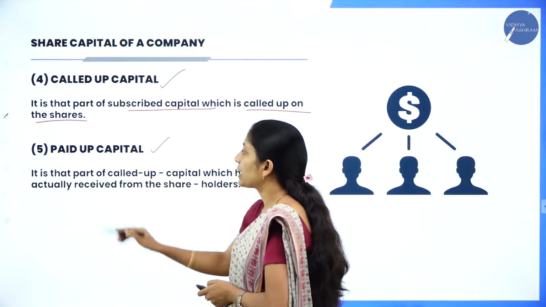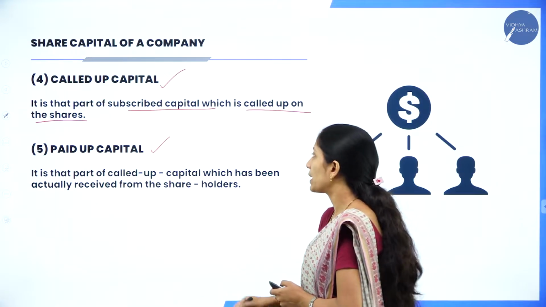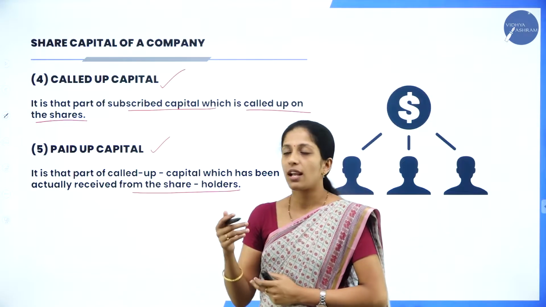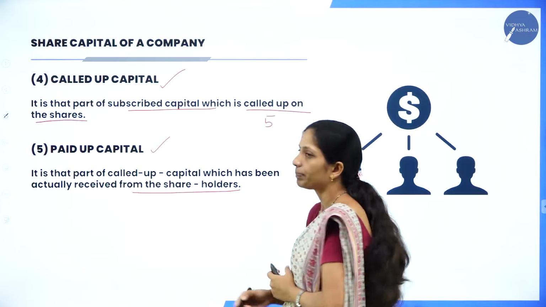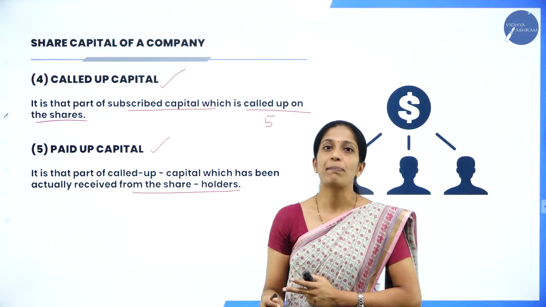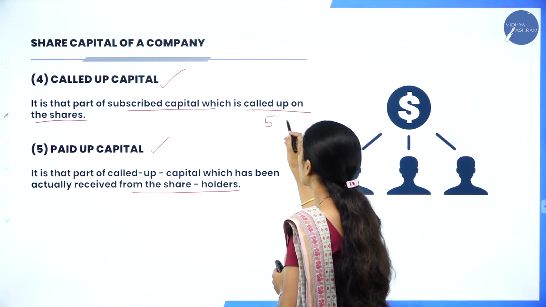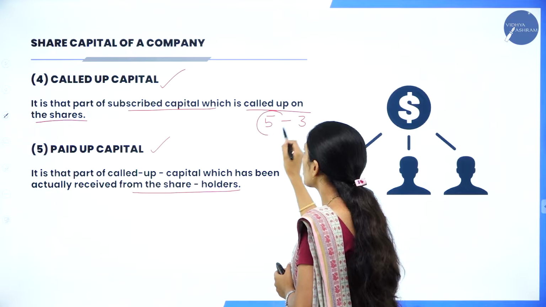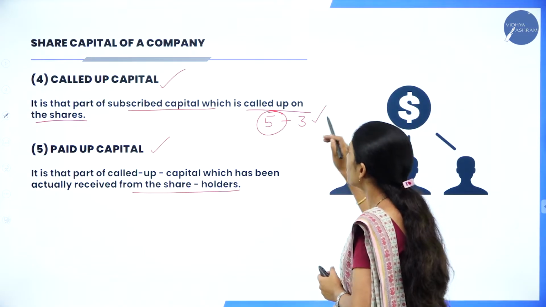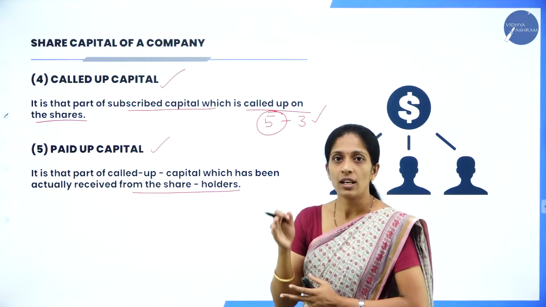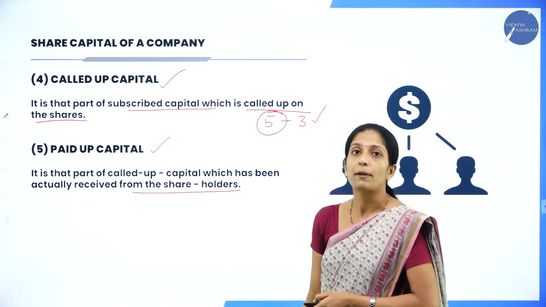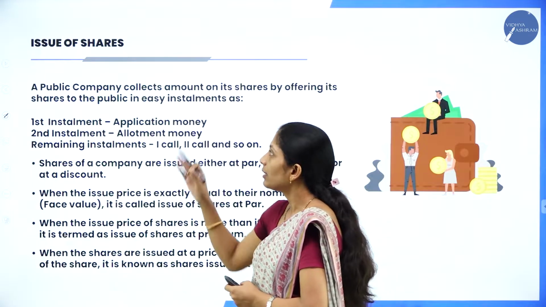Next one is paid up capital. It is that part of called up capital which has been actually received from the shareholders. Suppose the company has called up rupees 5 on a particular share, it doesn't mean that the whole 5 will be paid up by the shareholders. They might pay only rupees 3. So what is paid up capital? It is a part of called up capital which has been actually paid by the public. How much have the shareholders actually paid? Only rupees 3. So this is known as paid up capital.